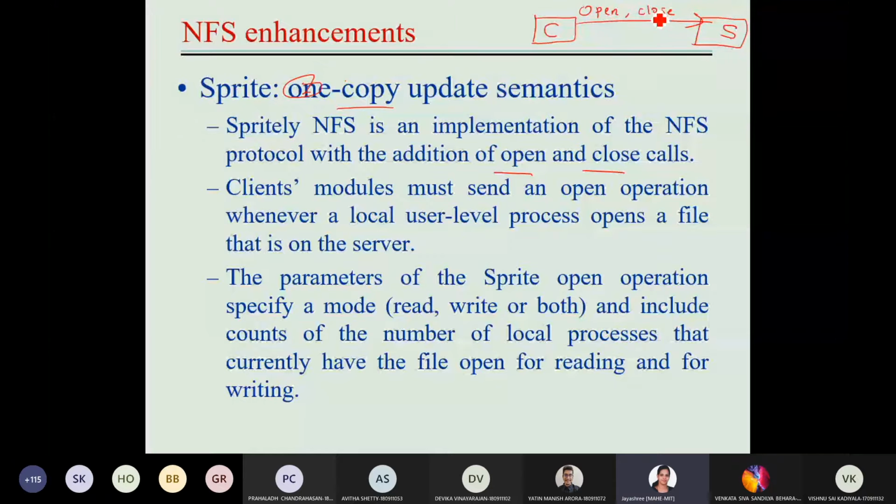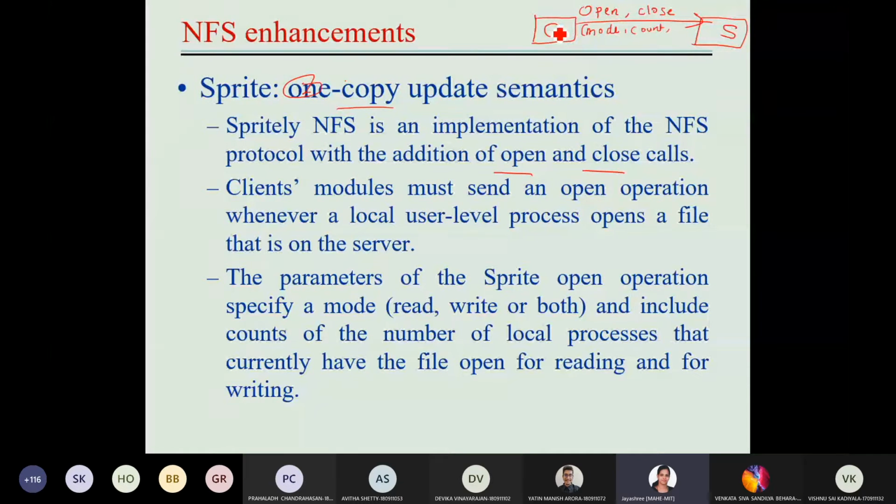The parameters for the open call are the mode, which means whether the client wants to open this particular file to read, to write, or to do both, and it also includes count.